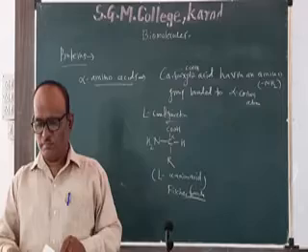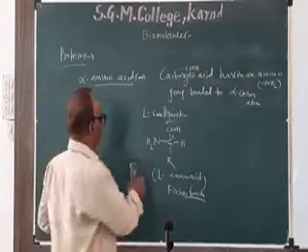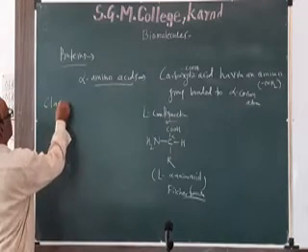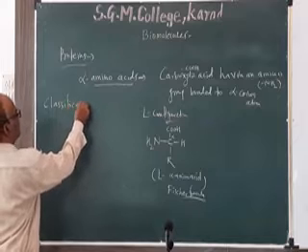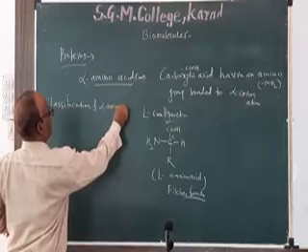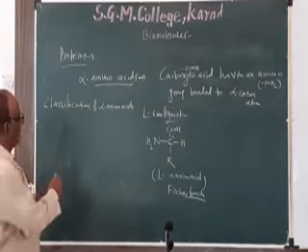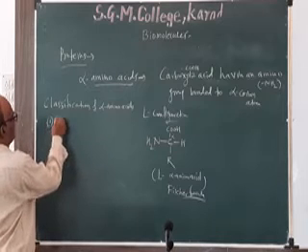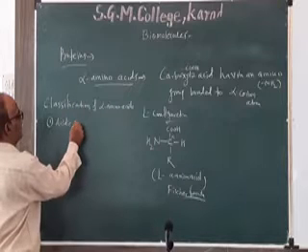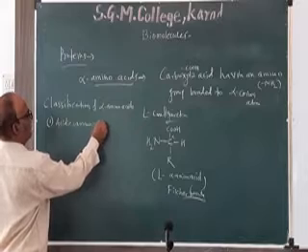Then, classification of these alpha amino acids. Next point is classification. Classification of alpha amino acids. So there are three types of alpha amino acids. First is acidic amino acids or acidic alpha amino acids.